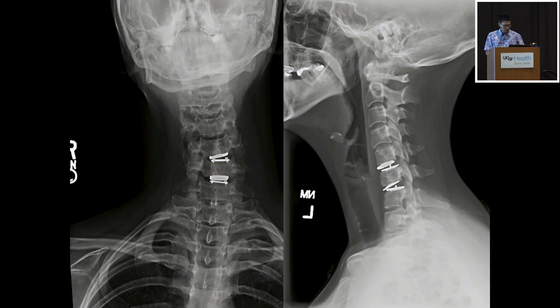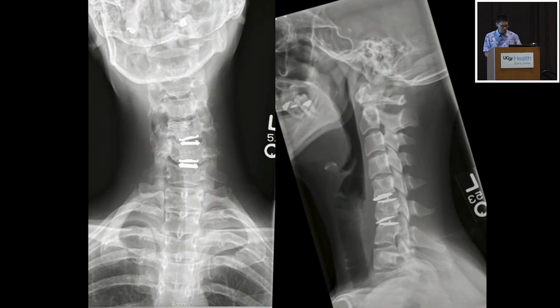So this is about 3 months later. You can see that it's having some continued deformity, some continued anterior, some kyphosis that's happening. And she ultimately moved. Her family had to come over through the military. They had to move. She was actually doing okay with some neck pain, but started developing arm pain after going on vacation with her kids. And apparently they were doing some rough housing in the swimming pool and ended up having worsened pain and came to see me and having arm pain.